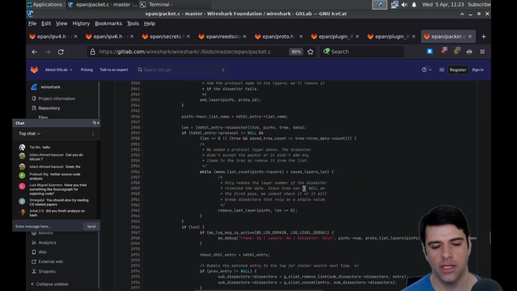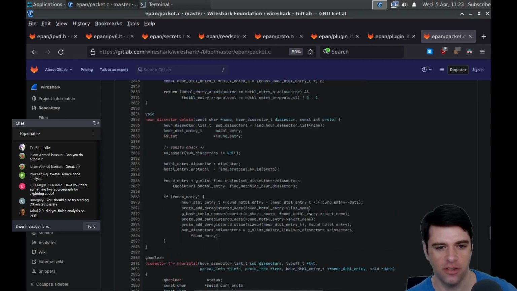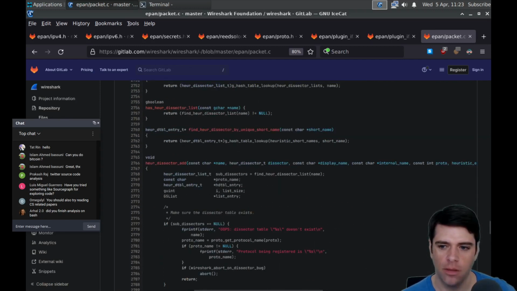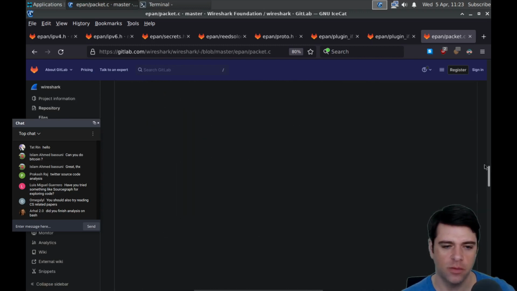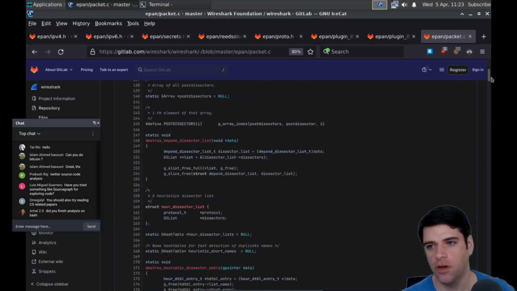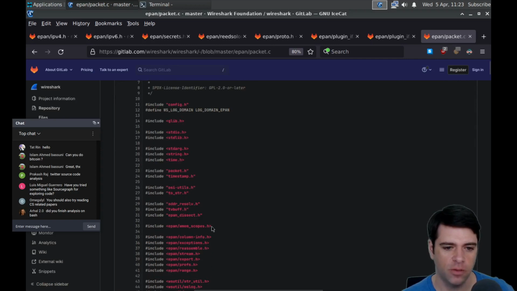I did two long ones yesterday, so I'm reluctant to make this one super long as well. But this is probably maybe the heart of Wireshark in terms of what it's actually doing to packets. But I will look at what it imports, which will tell us some stuff.